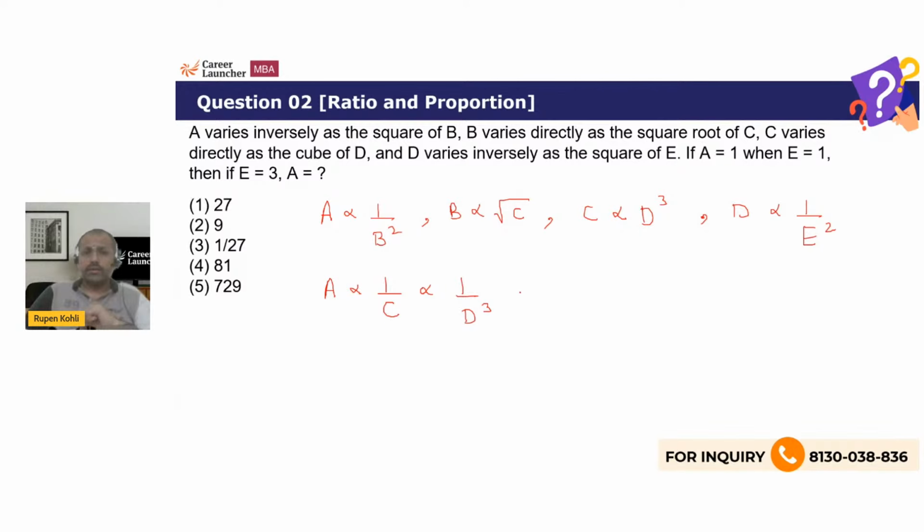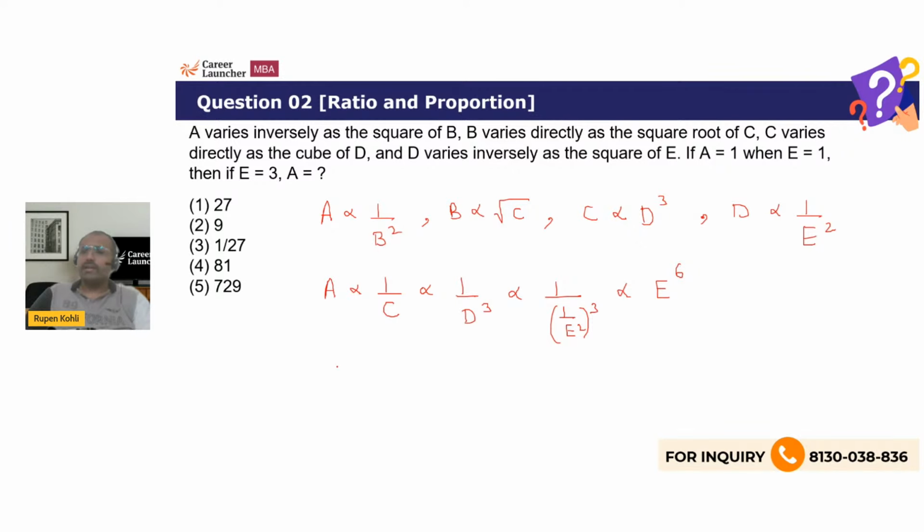So we replace D with 1 by E square and whole cube of that. So eventually this is coming to be proportional to E power 6. A is directly proportional to E power 6.